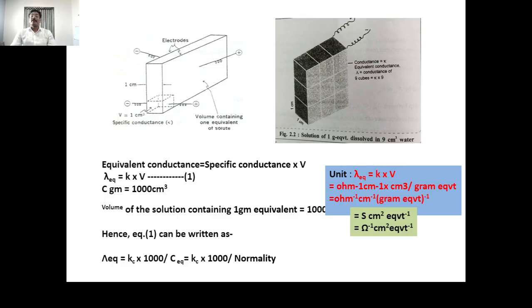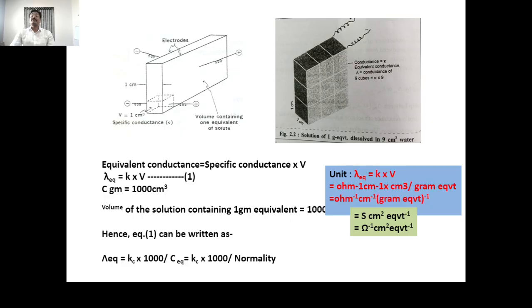If we have taken the electrolytic solution having V centimeter cube of volume, suppose here in this vessel we have taken 9 centimeter cube of the volume of the electrolytic solution, and if we pass the electricity, then what happens?